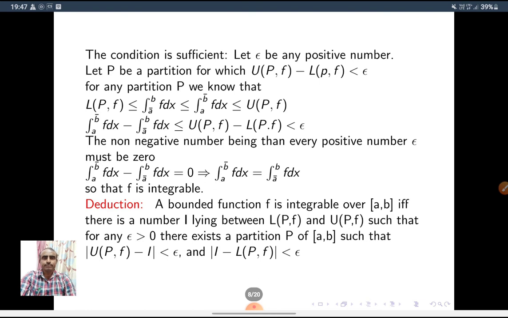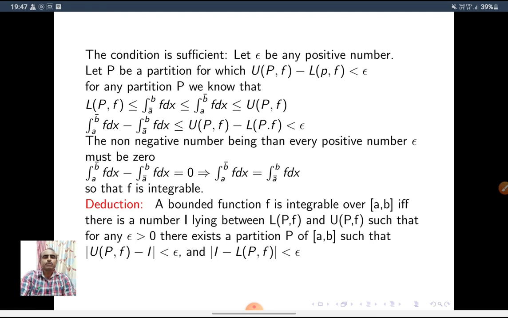The condition is sufficient. Let epsilon be a positive number. Let P be a partition of [a, b] for which U(P, f) minus L(P, f) is less than epsilon. Okay, so for any partition we know that L(P, f) is less than or equal to the lower integral from a to b of f dx. How? Since the lower integral of f dx is the lower Riemann integral.